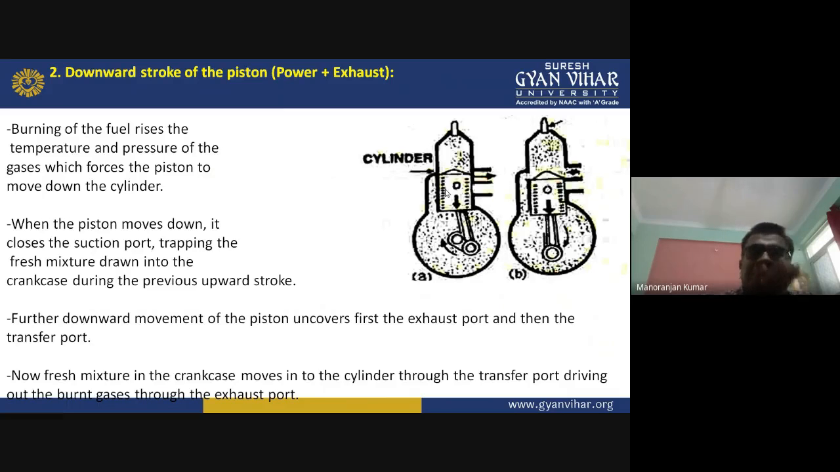Okay, so these activities, first power and exhaust, will be completed in the downward movement of the piston. In the upward movement of the piston, what happens? Two events are completed, that is suction and compression, and in the downward movement of the piston, two events are completed, that is power and exhaust. So in this way, you have seen that all the events, suction, compression, power and exhaust, are completed in only two strokes of the piston. That's why this type of engine is known as the two-stroke engine.